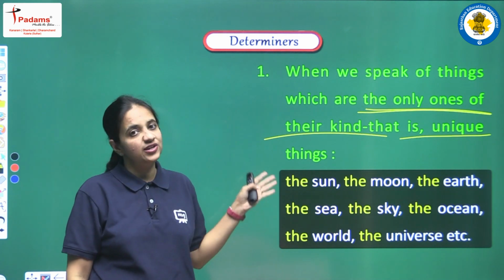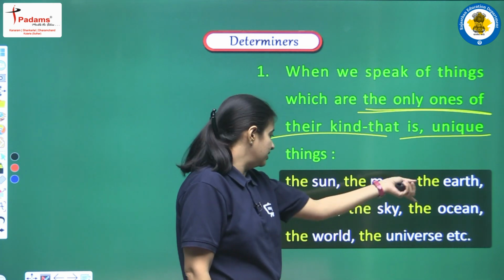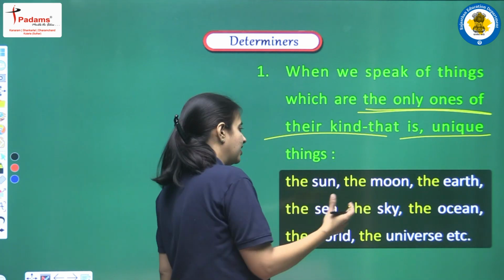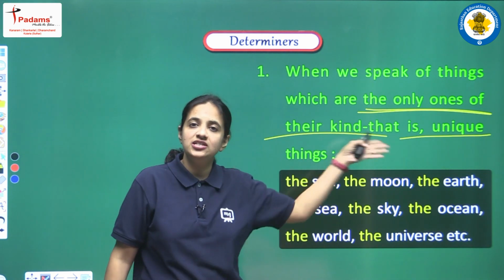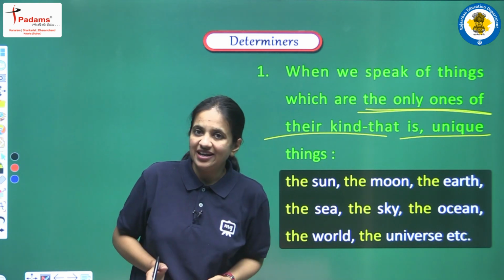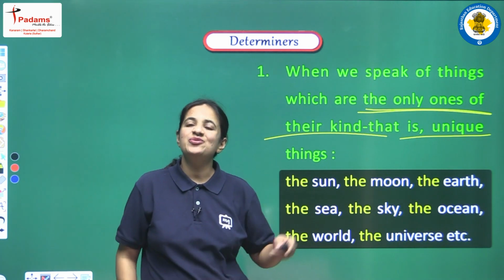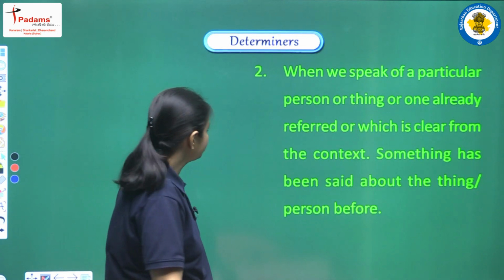Let's see some of the unique things. For example, we have the sun, the moon, the earth, the sea, the sky, the ocean, the world, the universe, etc. All these things are unique, just one of their kind. So before all these things we have to use the article "the".